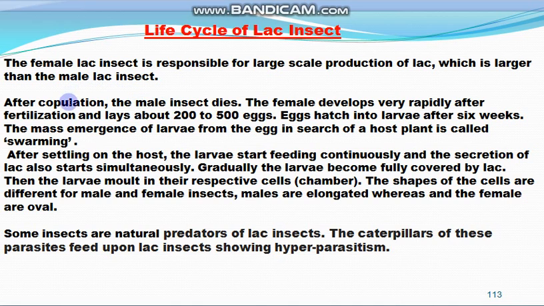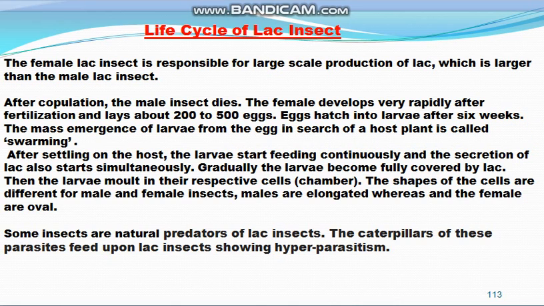After copulation the male insect dies, and the female develops very rapidly after fertilization and lays about 200 to 500 eggs. The eggs hatch into larvae after 6 weeks, and the mass emergence of larvae from the eggs in search of the host plant is known as swarming.